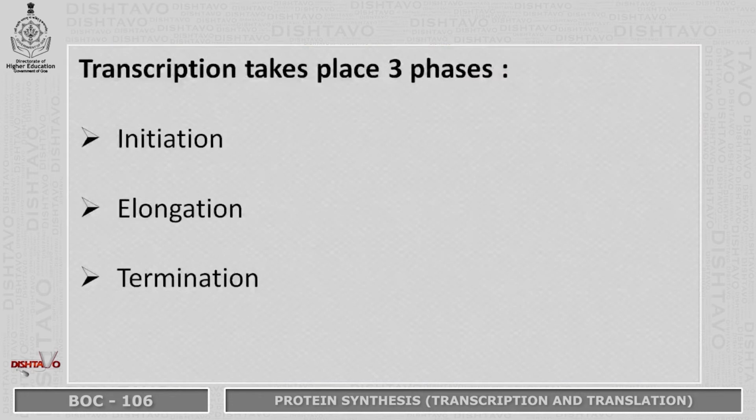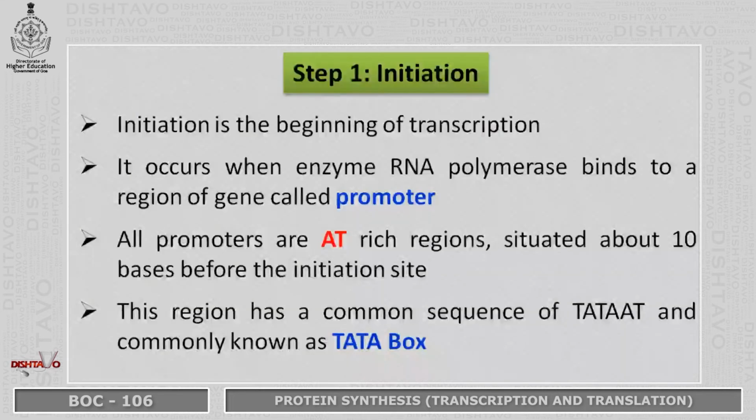The process of transcription takes place in 3 phases: initiation, elongation and termination. The step 1 is initiation. Initiation is the beginning of transcription. It occurs when enzyme RNA polymerase binds to a region of DNA which is called promoter.